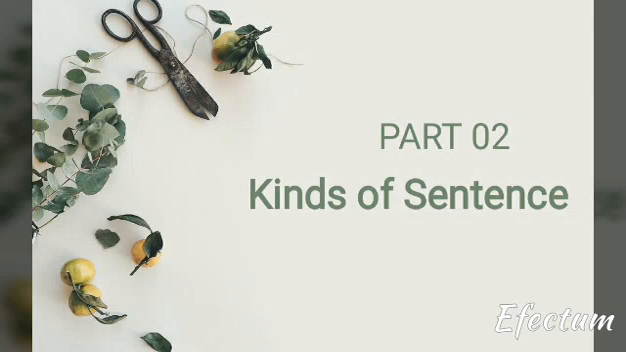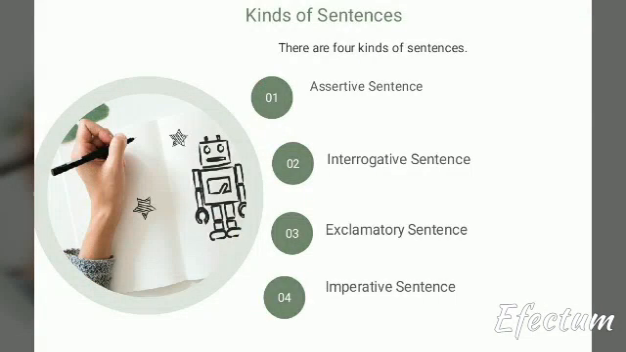As part 2, let us see what the different kinds of sentences are. Here we have altogether 4 different kinds of sentences. The first one is the assertive sentence, the second is the interrogative sentence, the third is the exclamatory sentence, and the final one is the imperative sentence.